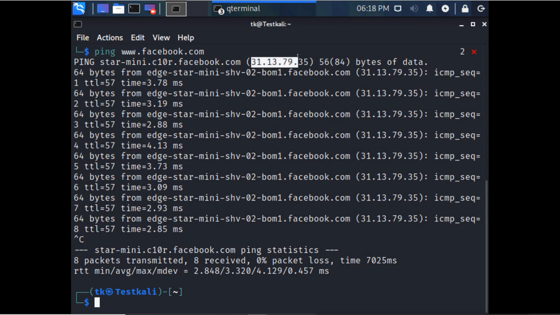Now this IP says this Facebook domain has this range. The class of this range is A. That means class A means the first part is only the network and the other part is the host part.